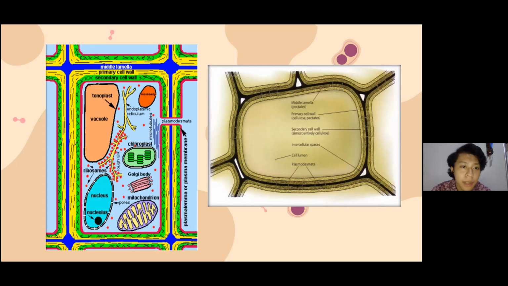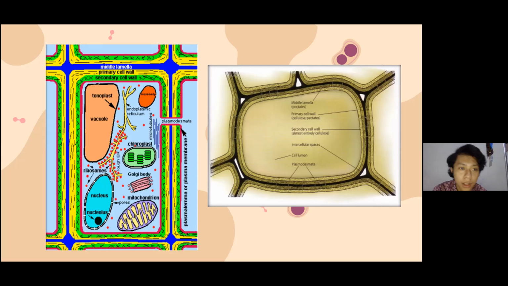We can say that the middle lamella is between the two cells. It makes a distance from one cell to the other cell, and we can find the secondary cell wall under the primary cell wall.